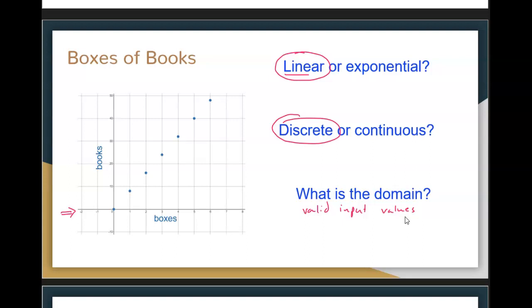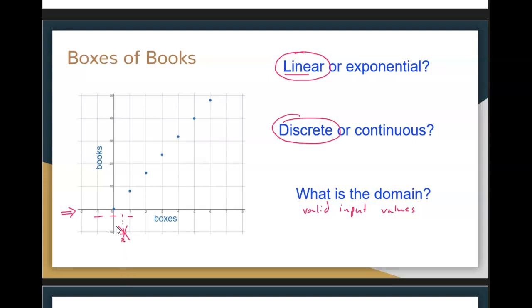So what are the valid input values here? Is -1 valid? Can we ship -1 boxes? How about 0 or 1? How about 1/2? Is 1/2 a valid input? So we already discussed this. 1/2 of a box doesn't make sense.